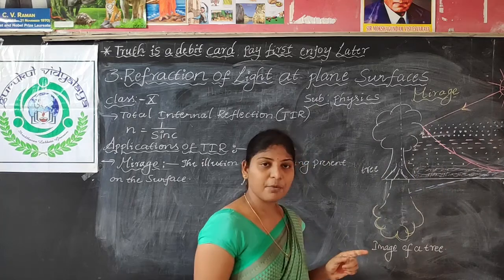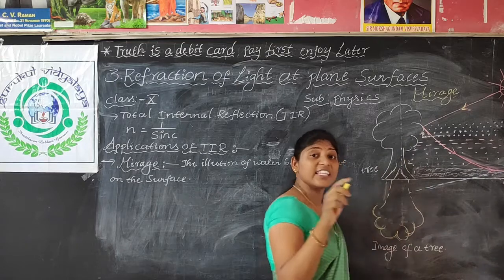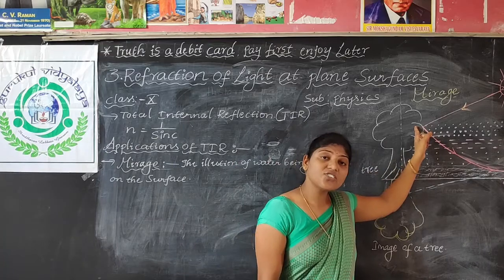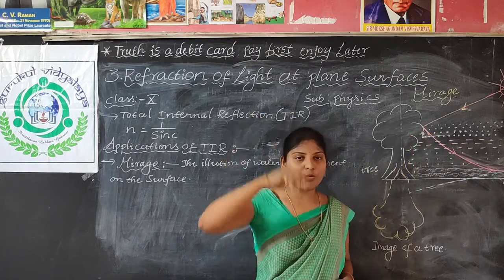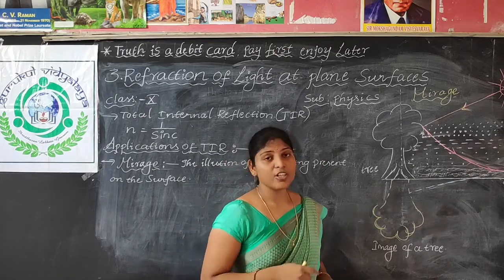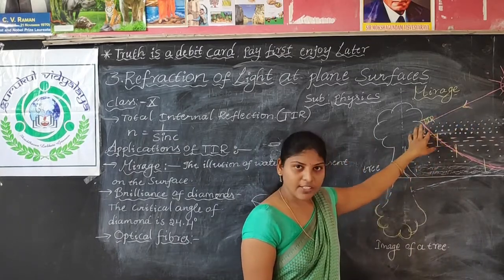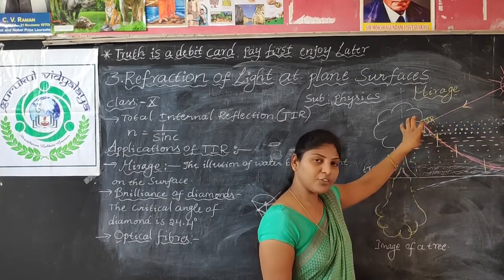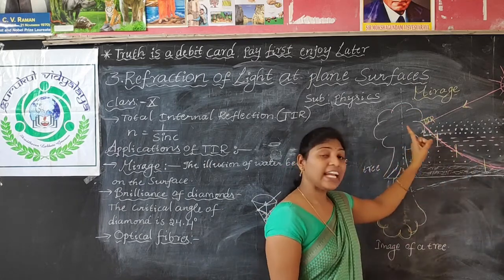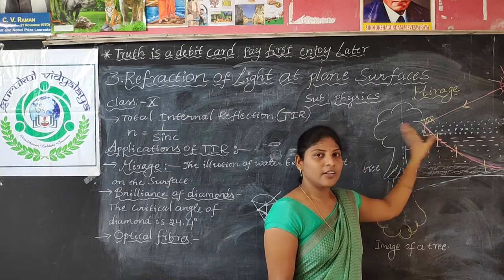Here you can see the light rays we are getting from the sun, in a straight line. First of all, is this light ray directly incident on us? First, the light ray is incident on tall objects, whether a tree, electric poles, or any tall buildings. If you take a tall tree, what happens here? The light will be reflected by this tall object. Here what is happening? Total internal reflection.